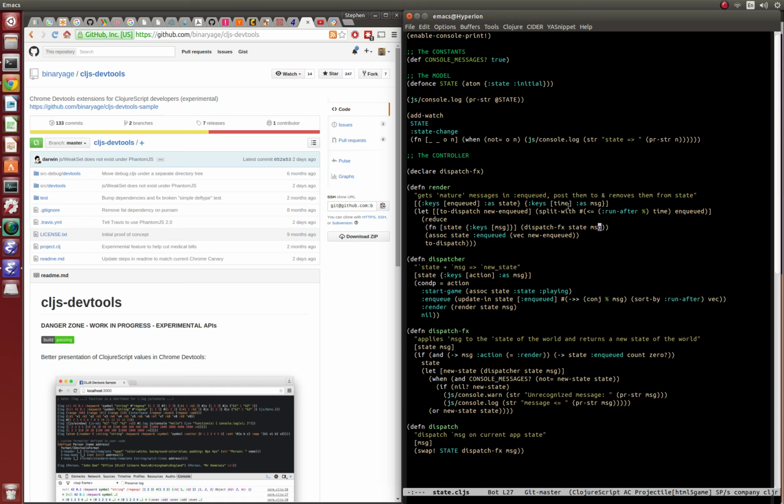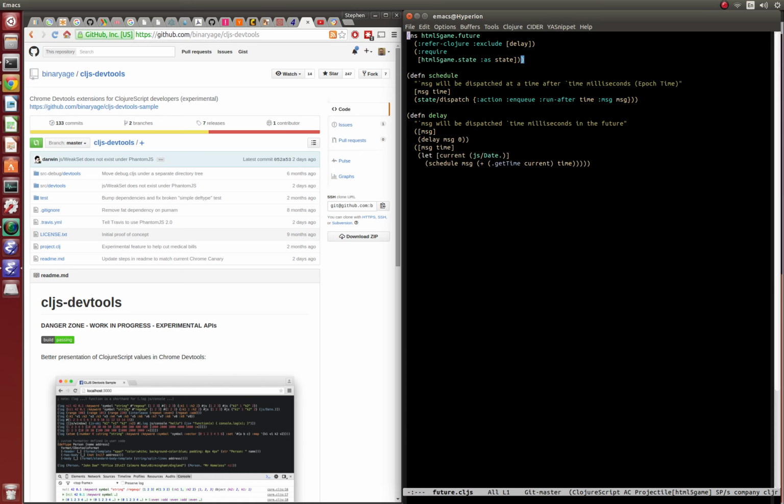And let's go look at future, because there's things I haven't explained here, or maybe it's game loop actually, I'm not sure. So future is a very simple one, right? This is how you actually enqueue things to run in the future, and this guy calls into schedule, so let's look at him first. All schedule is doing is calling state. It's saying dispatch, calling it in this form, action enqueue. So this is the guy that actually puts a message to be enqueued into the future. Run after time is the point in time after which you want to run, and message is the actual message you want to be fired at that point. That's all there is to it.